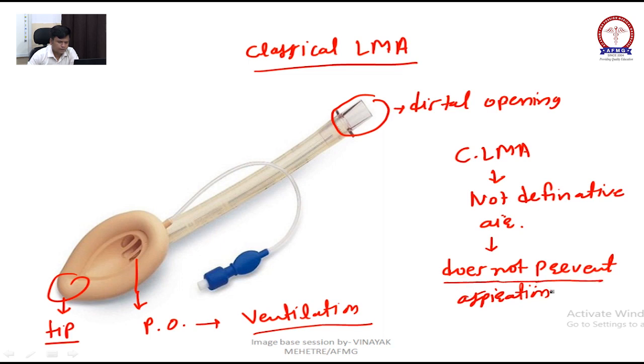It is a first generation supraglottic airway device.